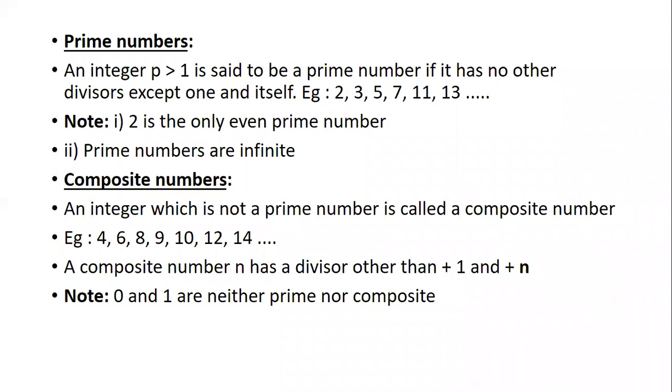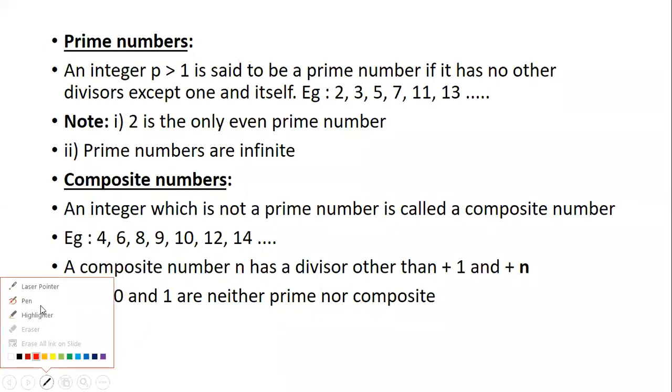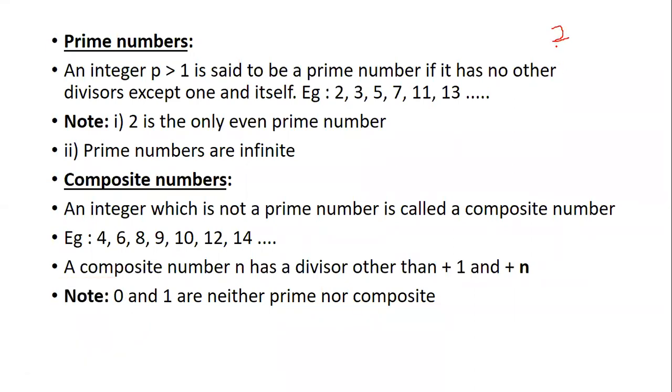So you can only divide 2 by 2, which is 1, and then 2 by 1, which is 2. So if you see the number which can be divided by itself and by 1, such numbers are called prime numbers.